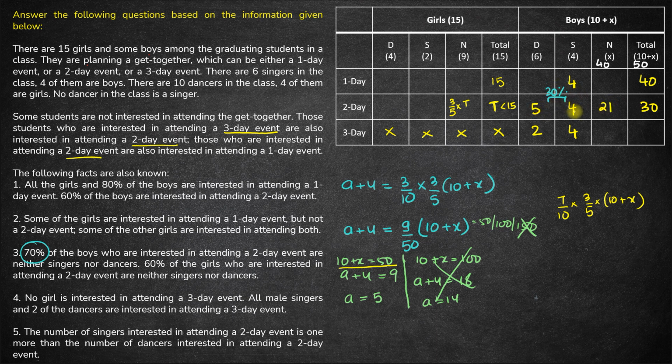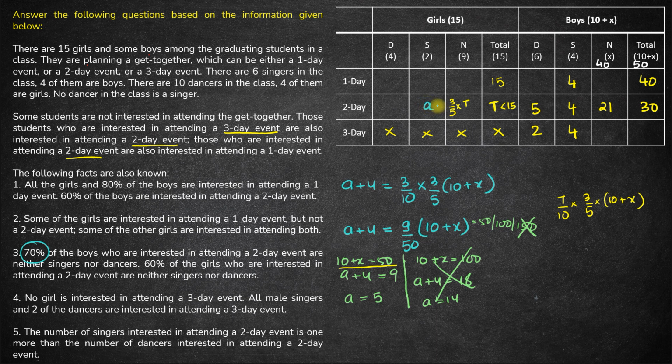So 5 plus 4 is 9, 9 plus 21 is 30, which matches the data given, right? Now the only thing remaining is to figure out what is the value of T over here. Okay. Now we were given that the number of singers total interested in a 2-day event is 1 more than the number of dancers interested in a 2-day event, right?